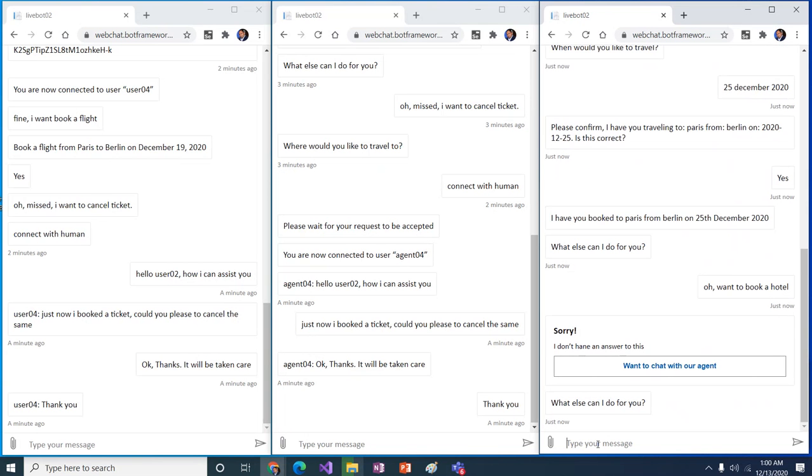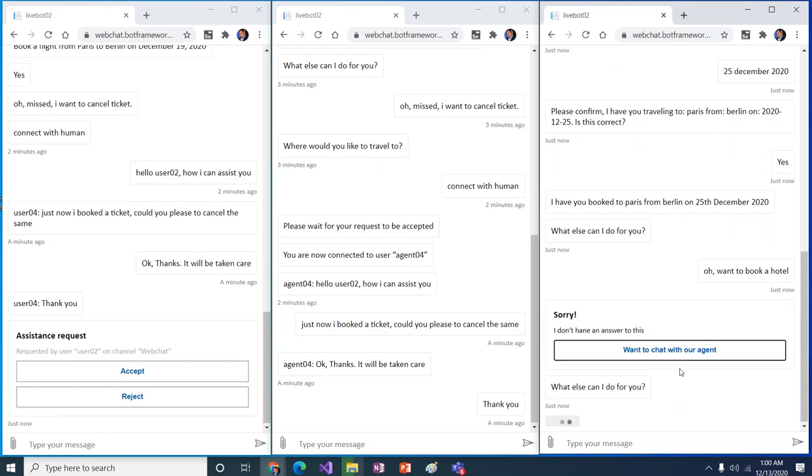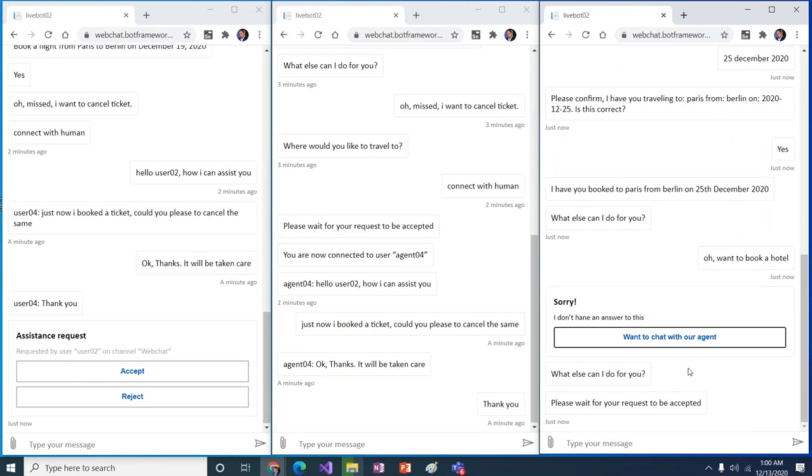So the bot doesn't understand. So the bot will just send a message: do you want to chat with our agent? I'll say yes, I want to chat with the agent. So it's going to send a message again. This is for the user again, the message is going to come, right? So from this user itself. So still the connection has not been established. It's saying please wait for your request to be accepted, right? This agent doesn't accept the request because the conversation is still happening here.